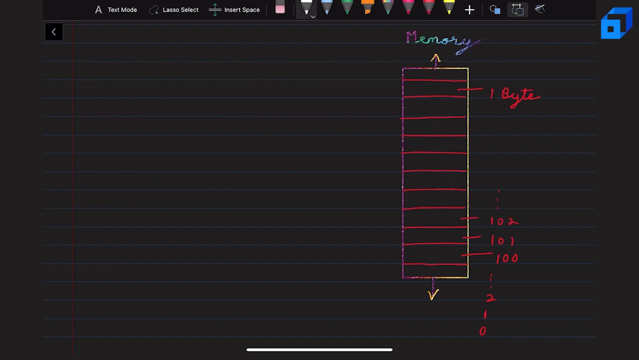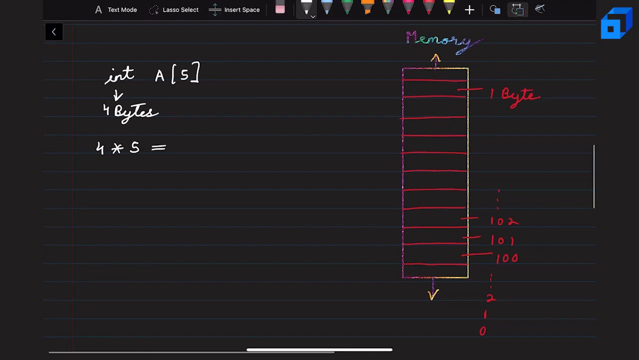Now let us take our array again. So we have an array of data type integer, and let's take the size 5. We know the size of integer is 4 bytes, and the total number of elements in our array is 5, and every element is having 4 bytes. So the total size of the array becomes 20 bytes. Now when the program executes, the computer will allocate 20 bytes to this array.